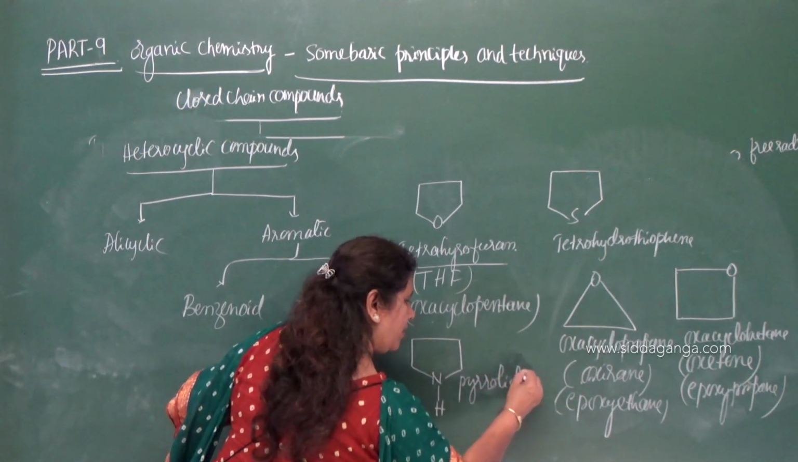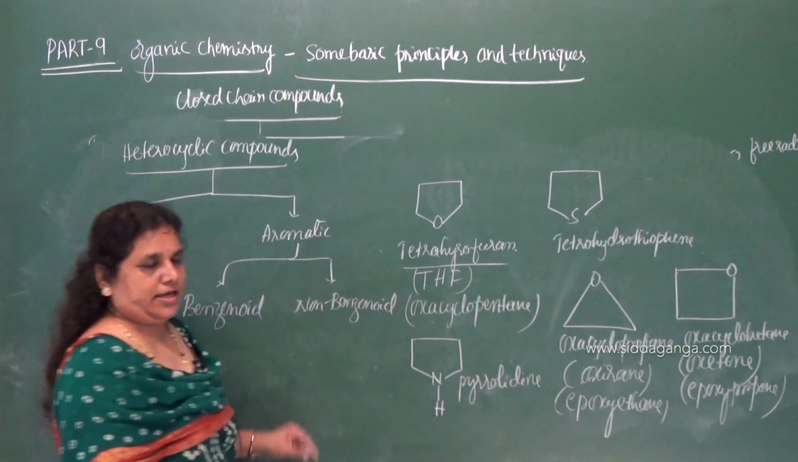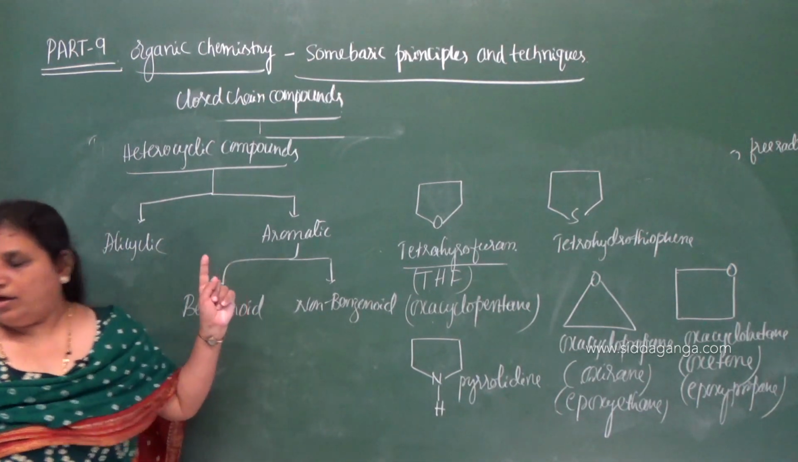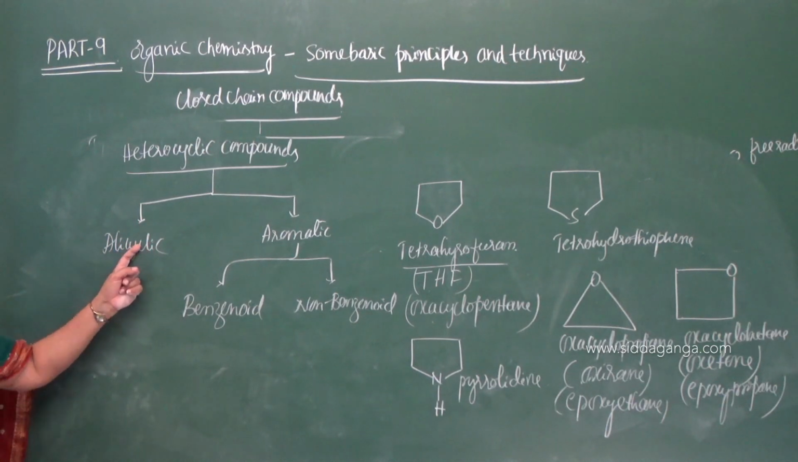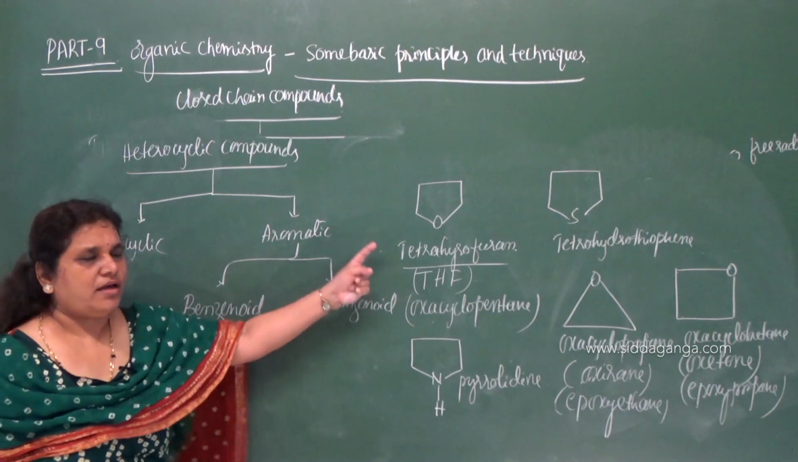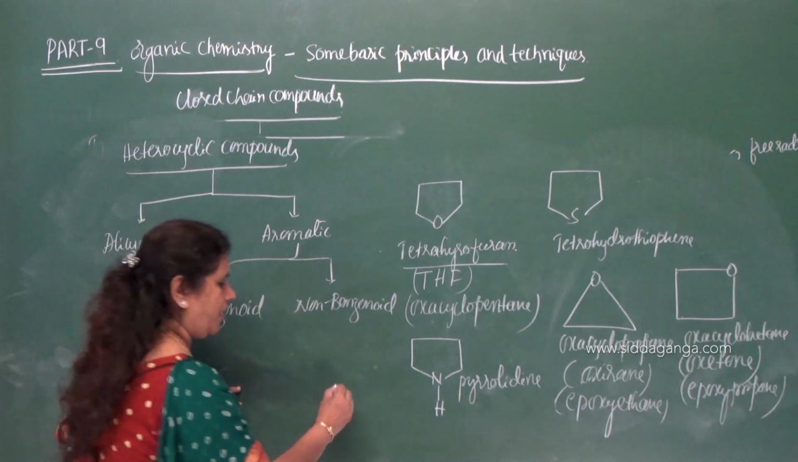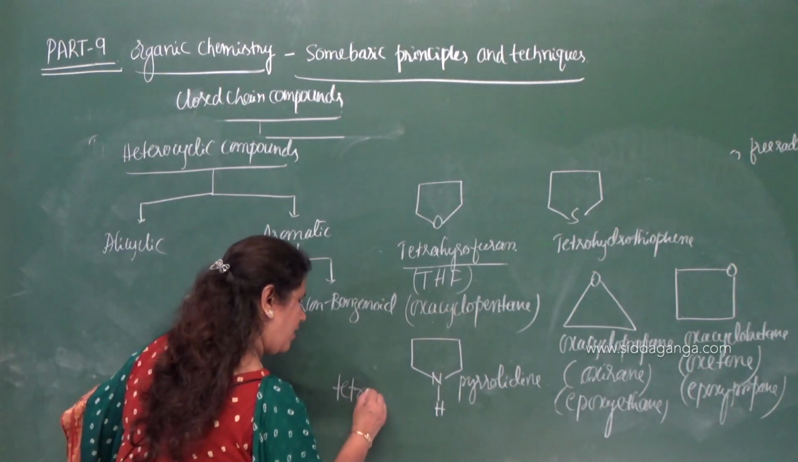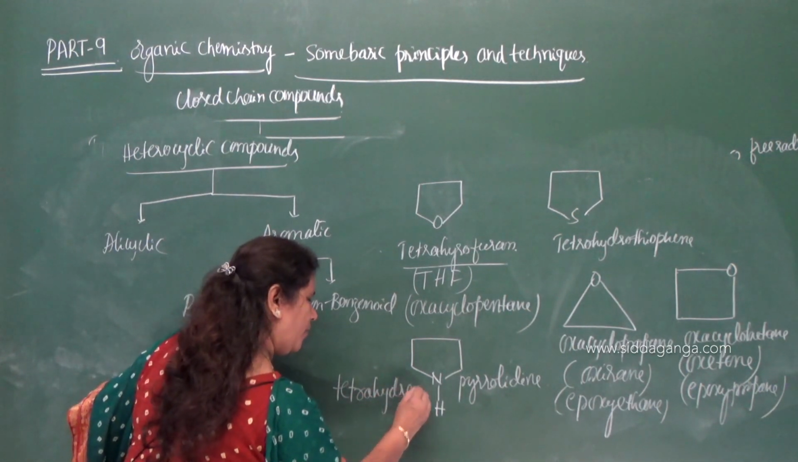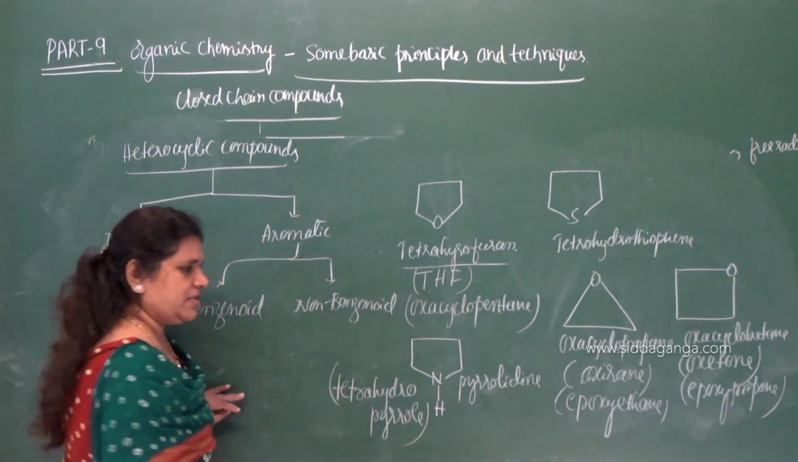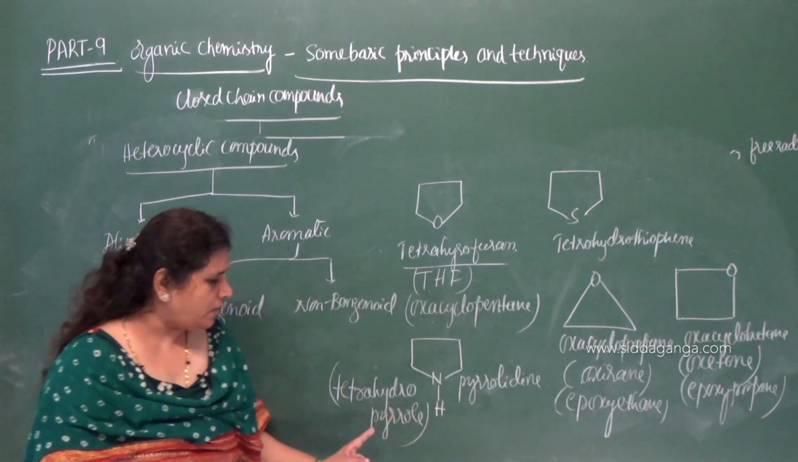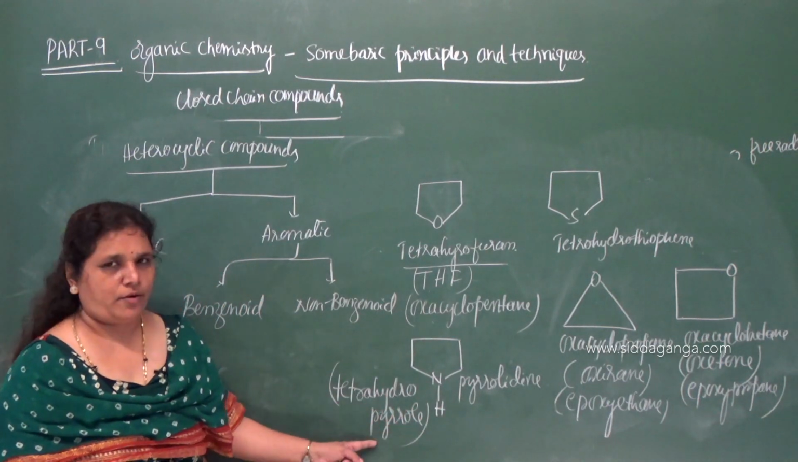Pyrrolidine is an example for the heterocyclic alicyclic compound, and it is also named as tetrahydropyrrole. Another name for this is pyrrolidine, is also called tetrahydropyrrole.